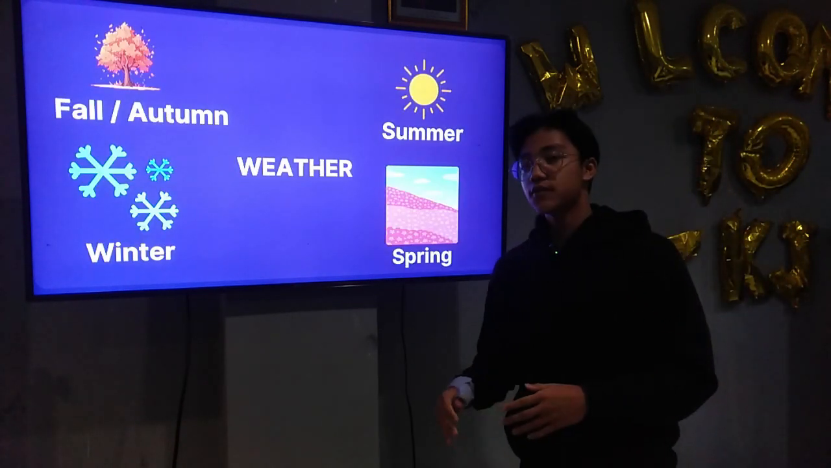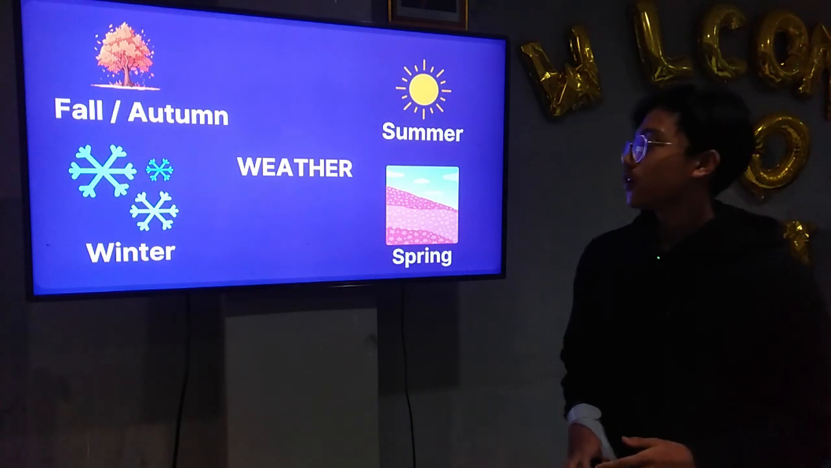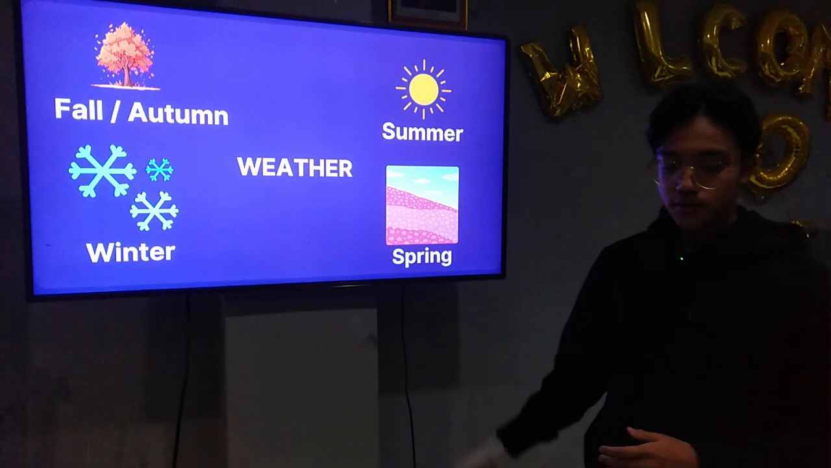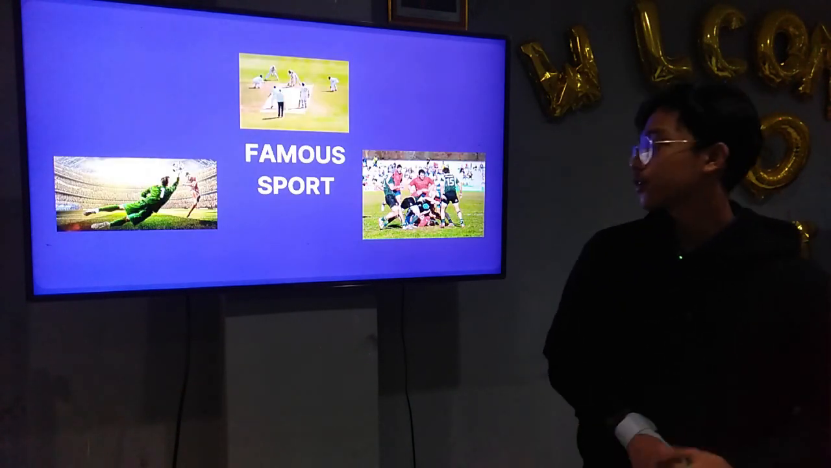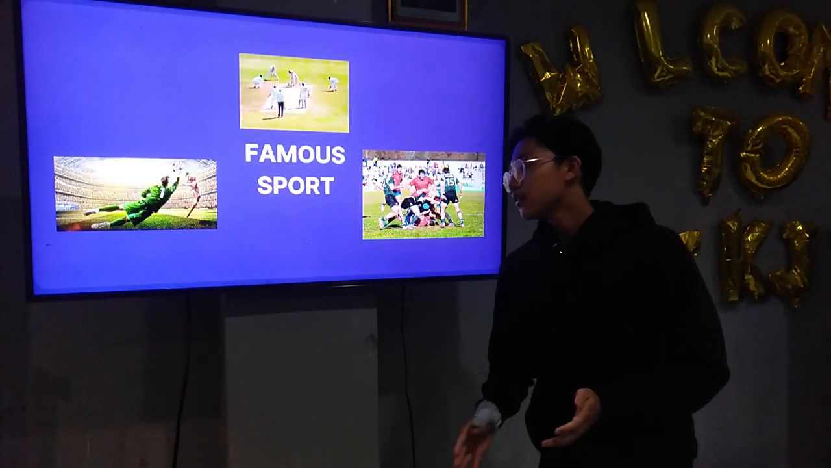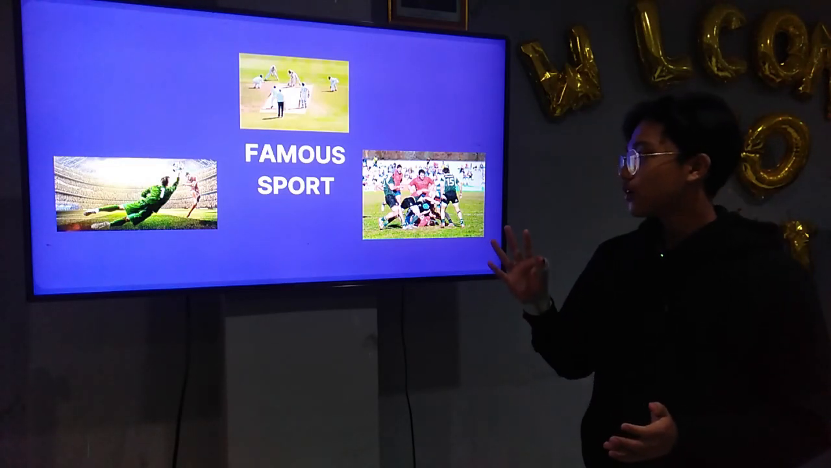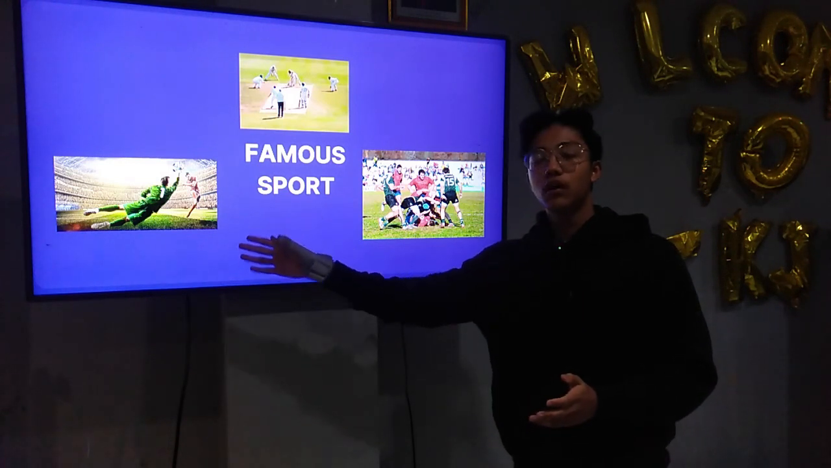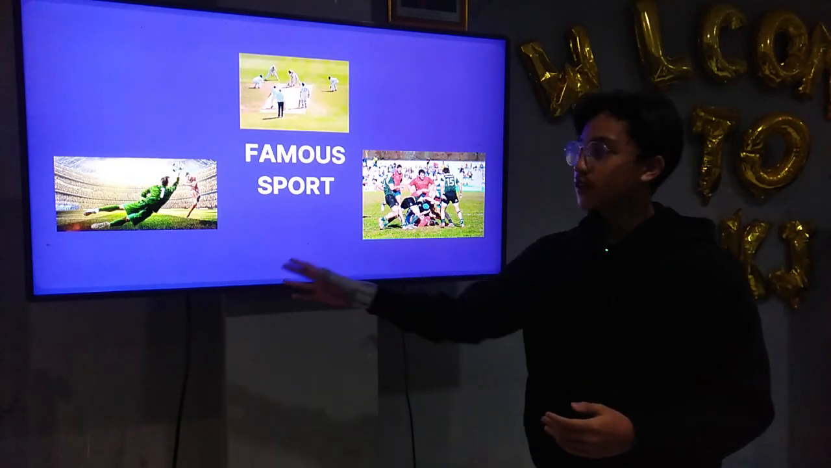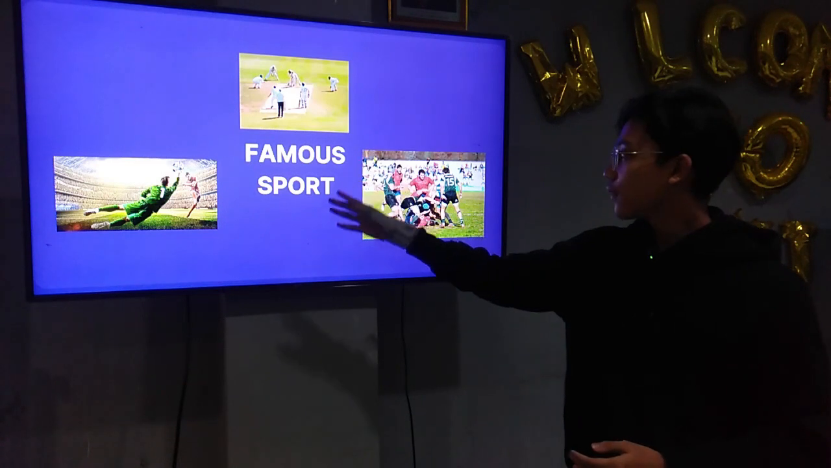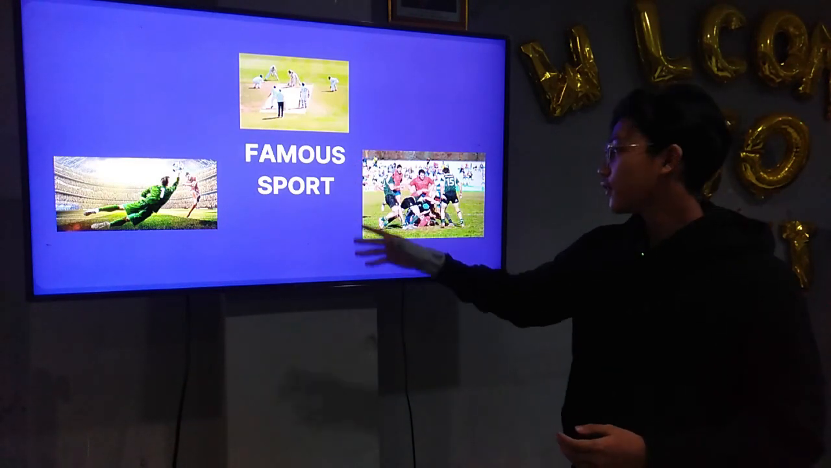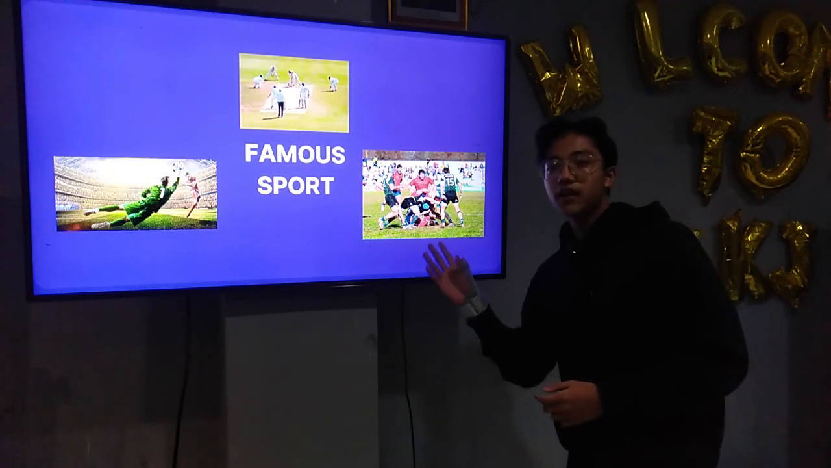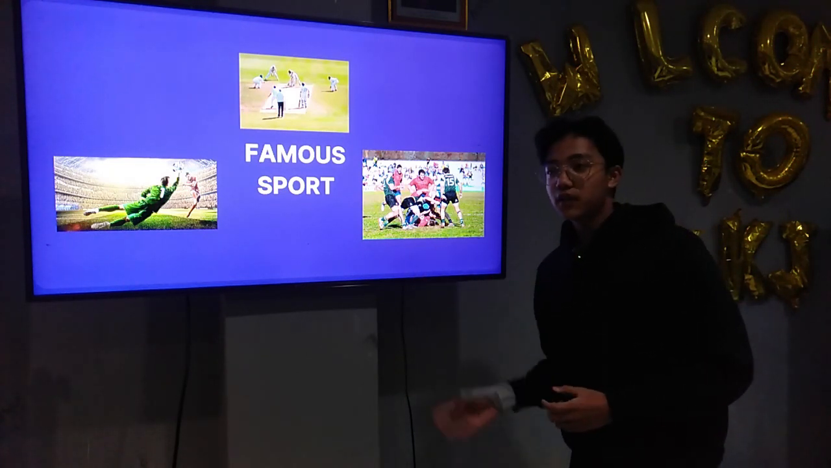And for the weather, there are four seasons, of course. There is fall or autumn, and then there's winter, summer, and spring. Famous sports? Yes, there are several famous sports in the UK. Like football, or in America we call it soccer, and there is cricket. And then in the UK they call it rugby, or in America they call it American football.